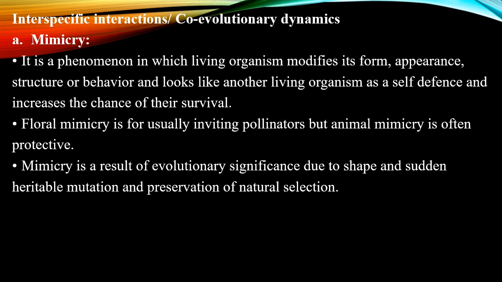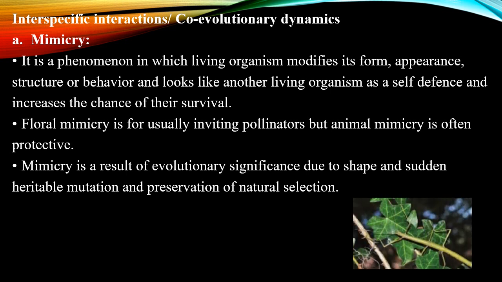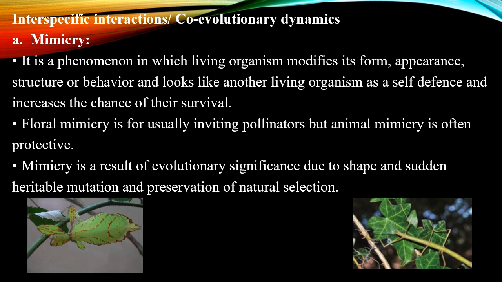Carausius morosus is a stick insect. It looks like a walking stick. So it is a protective mimicry. Phyllium frondosum is a leaf insect. It looks like a leaf. So this is also one of the protective mimicries.